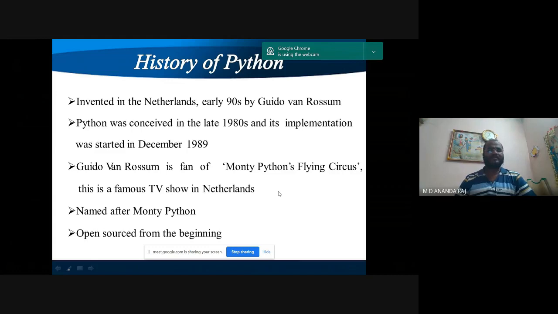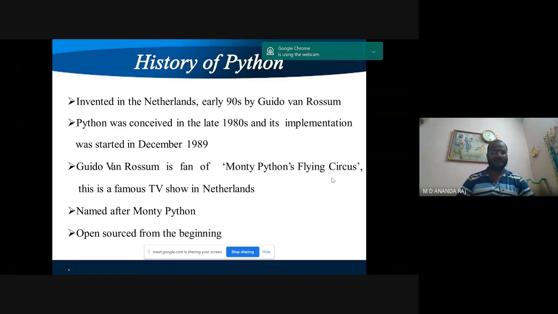So history of Python, we should know about the history. It was invented in Netherlands in the early 90s by Guido van Rossum. Python was conceived in the late 1980s and its implementation was started in December 1989. Guido van Rossum is a fan of Monty Python's Flying Circus, a famous TV show, so it is named after Monty Python.